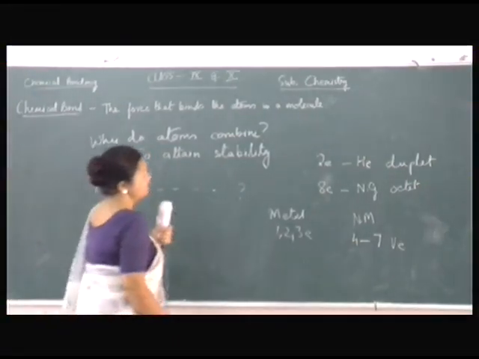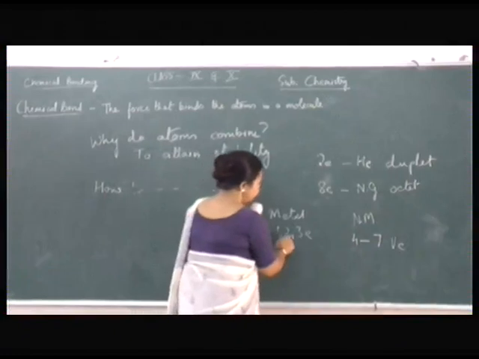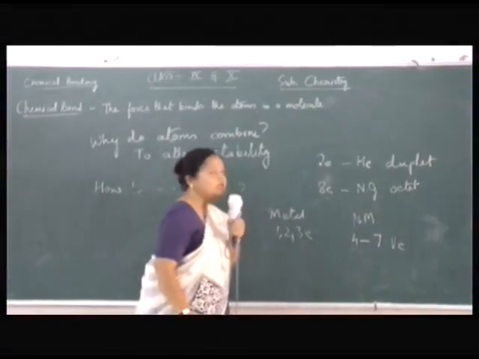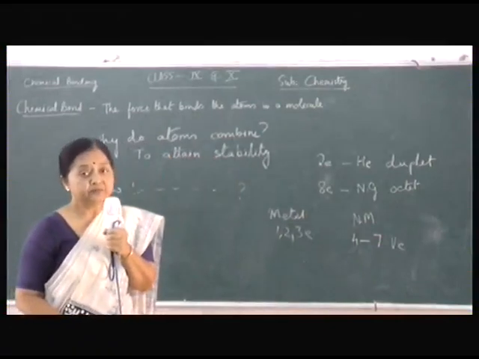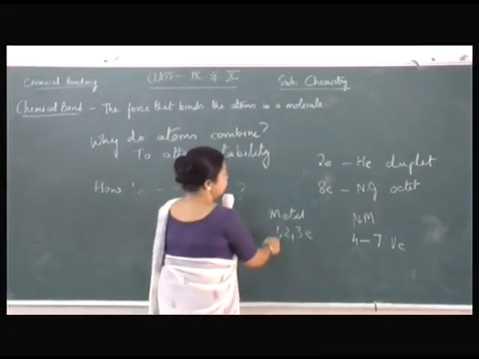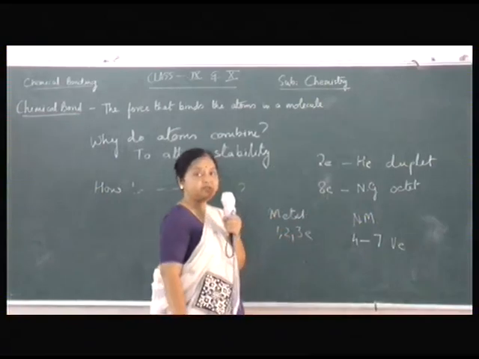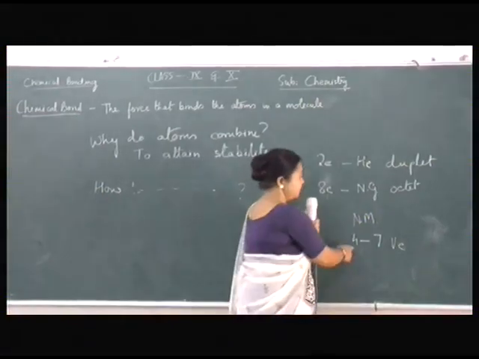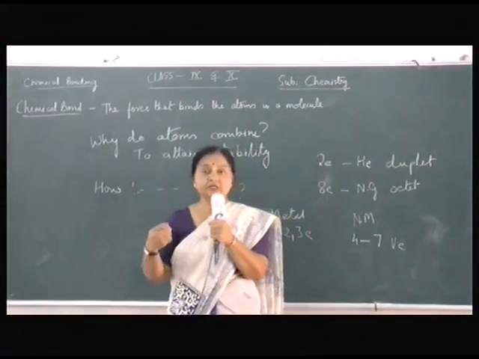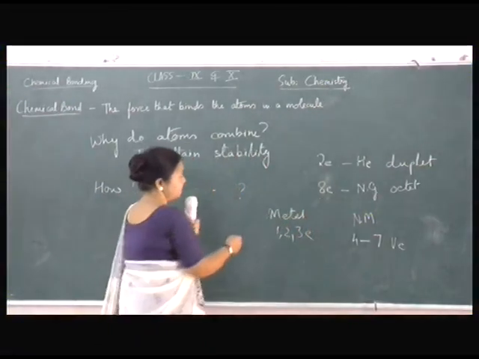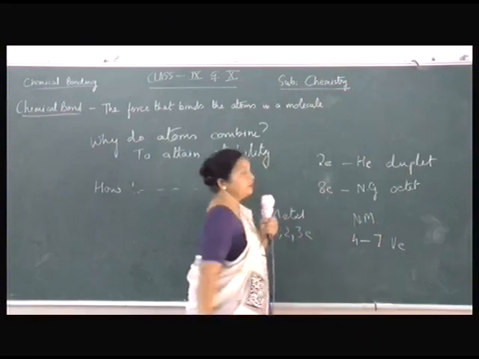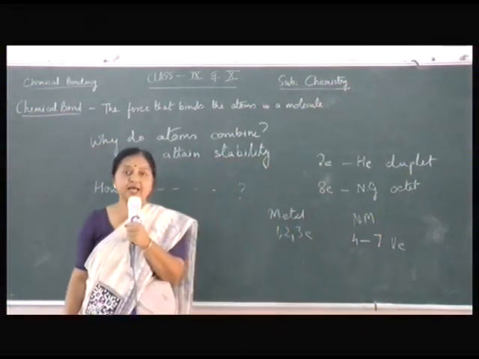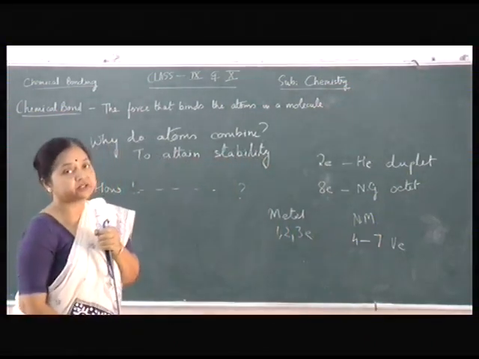So metals, naturally, they have 1, 2, 3 electrons in the last shell. So they are in a position to lose electrons and attain the nearest noble gas configuration. Whereas non-metals want to acquire these electrons. The electrons the metals donate, the non-metals accept, and they reach their octet configuration.